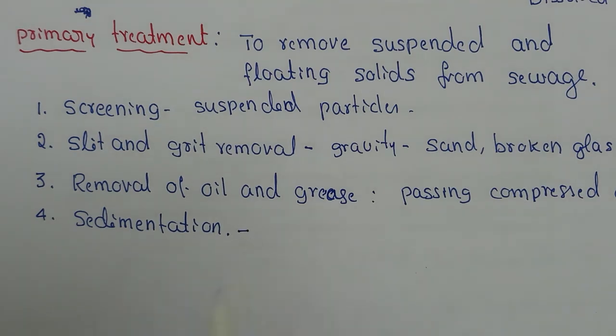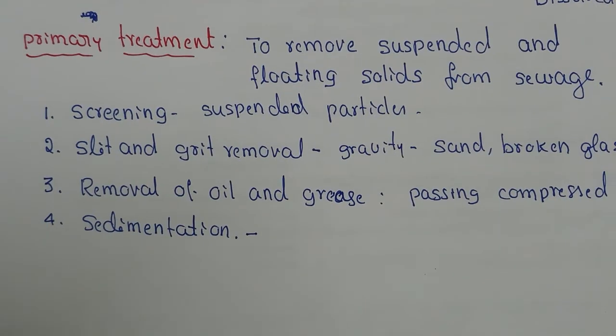And the fourth step, we have sedimentation. Here sewage is sent to large tanks called primary clarifiers or primary sedimentation tanks, where fine particles settle and non-settleable particles are removed by the addition of coagulating agents like alum, potash alum, or ferrous sulfate.